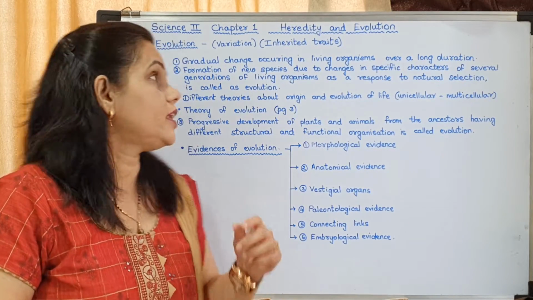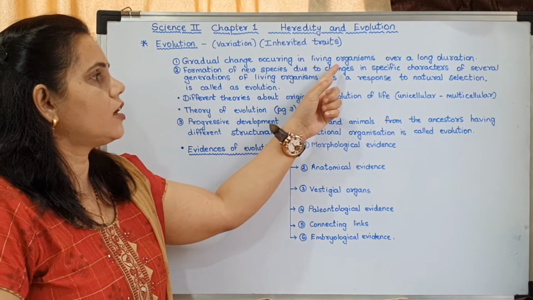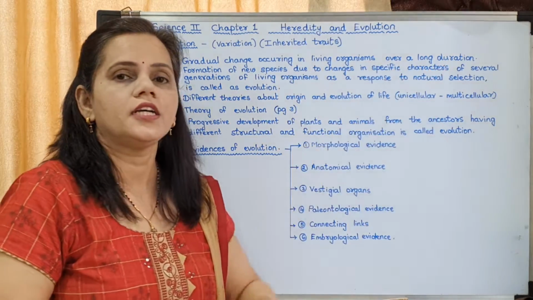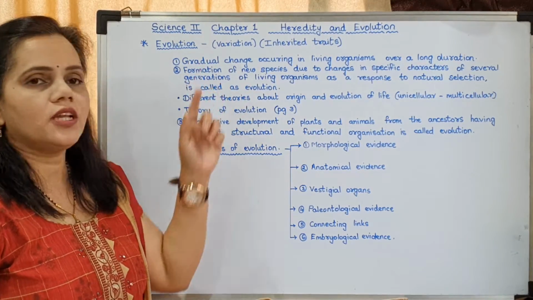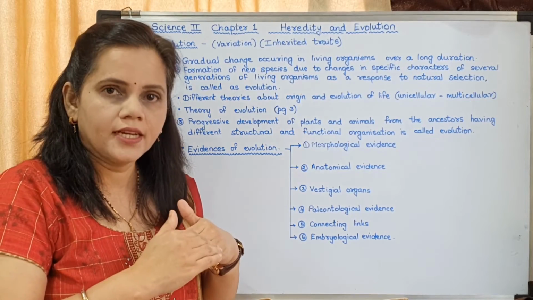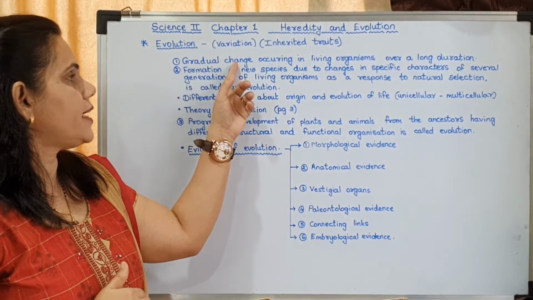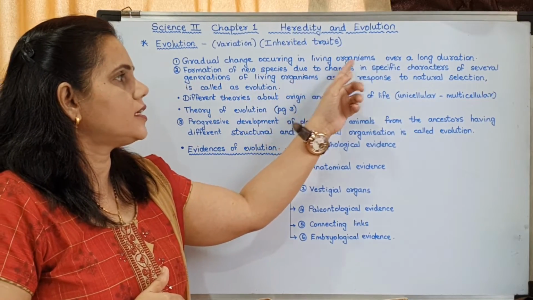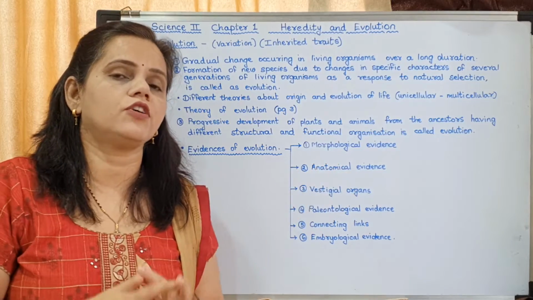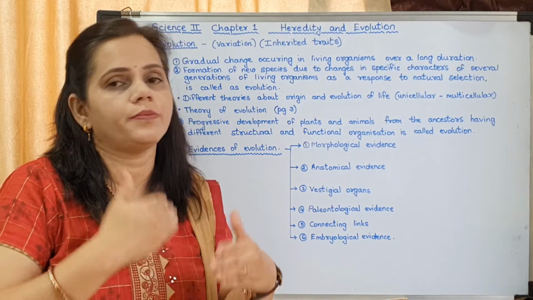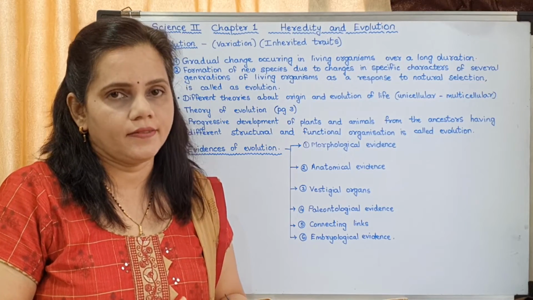So what is evolution? Evolution is the gradual change occurring in living organisms over a long duration. Okay? Gradual change. Gradual means slowly. Understood? Slowly, in intervals. So after a long duration, after about millions of years, if some change is observed, then it is said to be evolution.